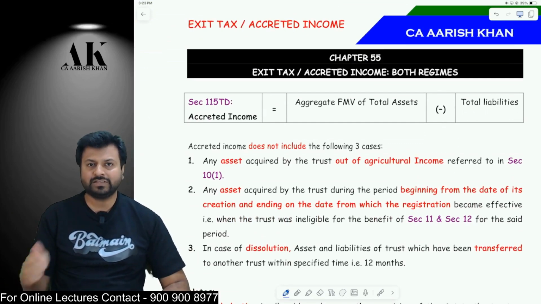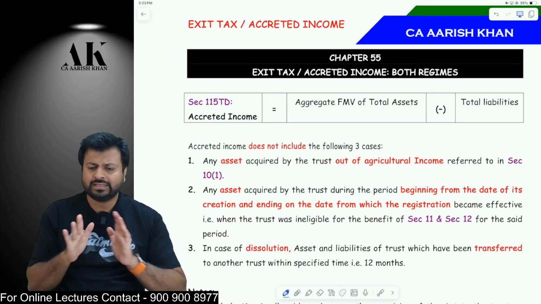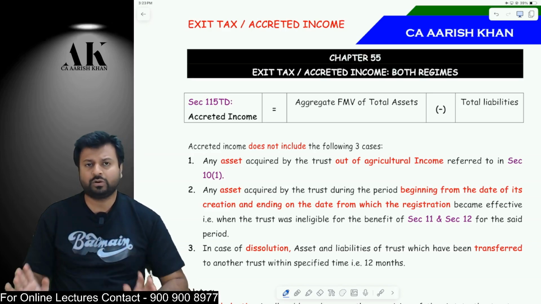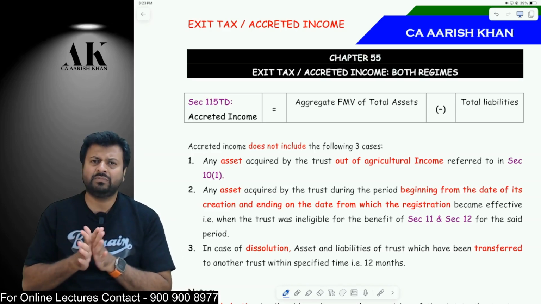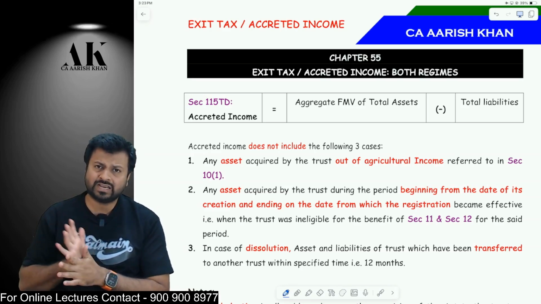Now, the next chapter, which is a continuation of taxation of trust only, that is the reason we are dealing with it in this chapter only. That is exit tax or accredited income. Sir, what is exit tax and accredited income? What purpose does it exactly serve to all of us?